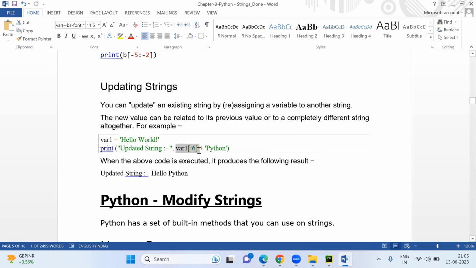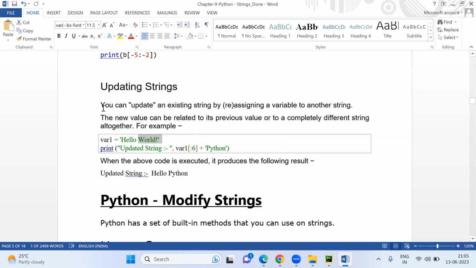I want the string up to 6 characters, so 0, 1, 2, 3, 4, and then 5. So 6 will be excluded. That's why they have taken up to 6. Variable 1 up to 6, and then plus Python. Instead of world, I want to print Python. The moment you run, it will print hello Python.